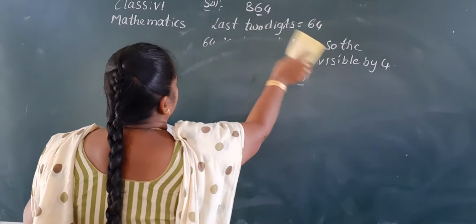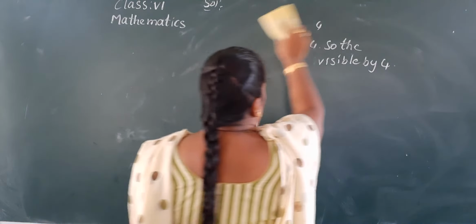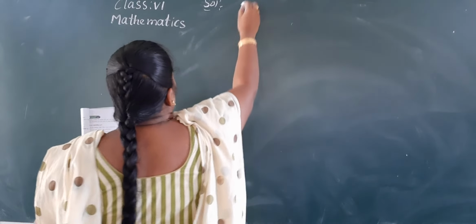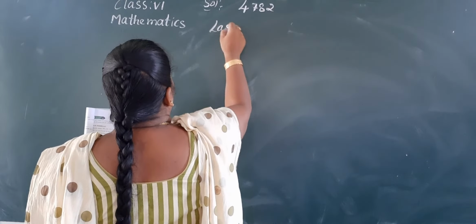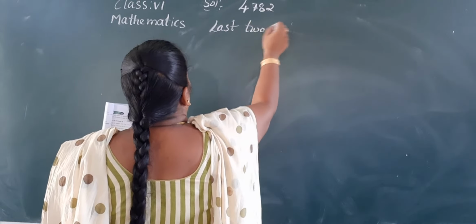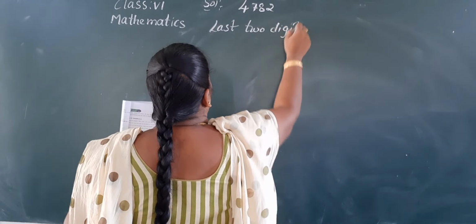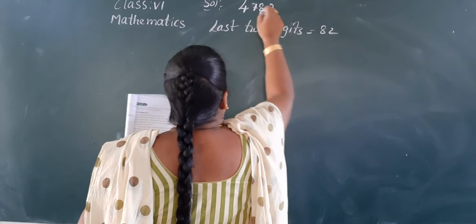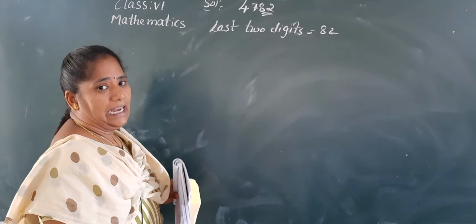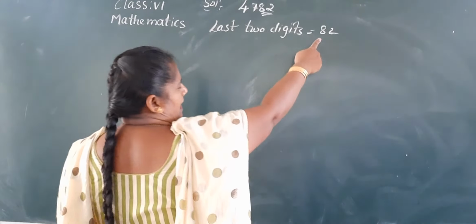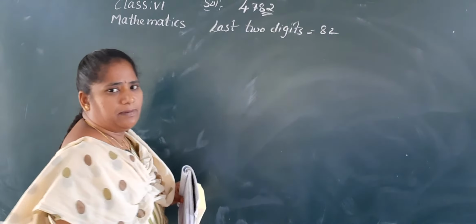4782. Same like that only, Nana. This also. 4782. Last 2 digits, that is 82. Okay. So, is it divisible by 4, Nana? Tell me correct. 4 2s are 8, but 2 is not divisible by 4.